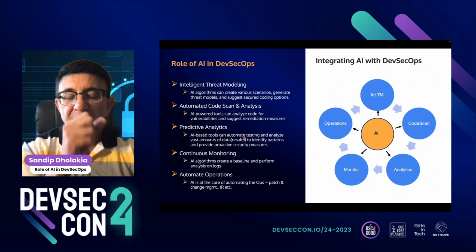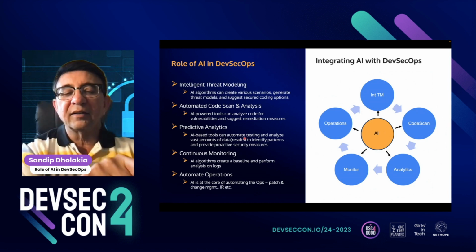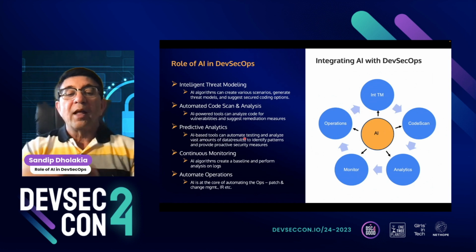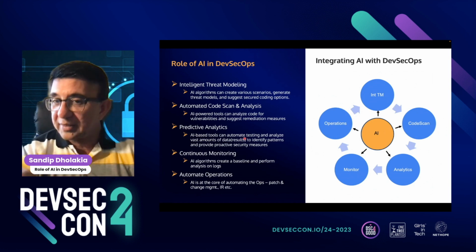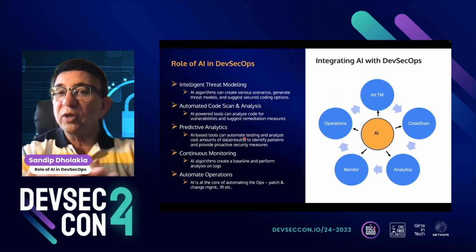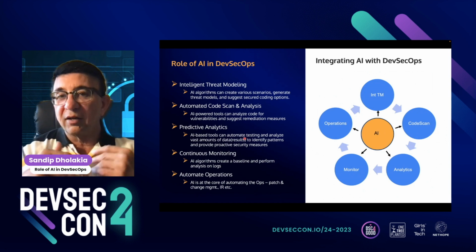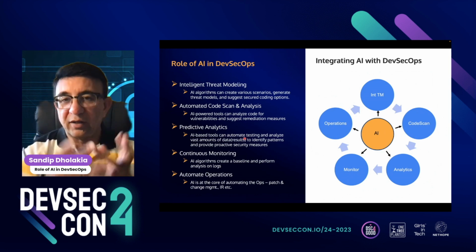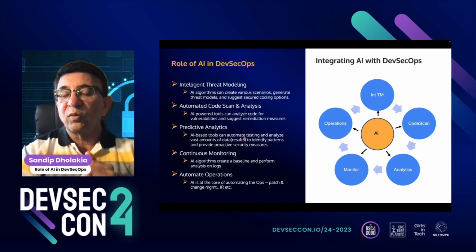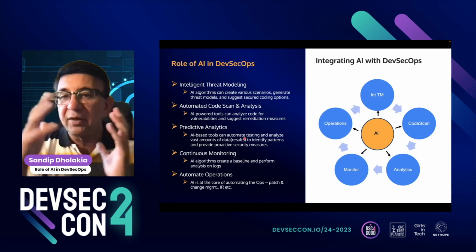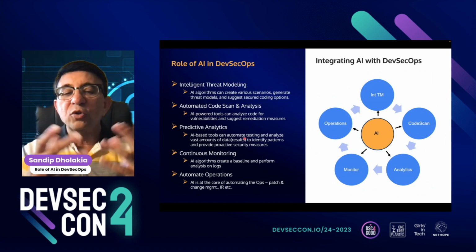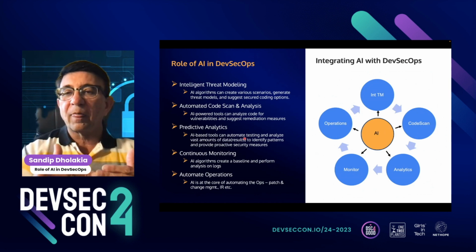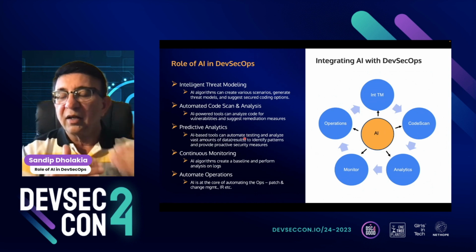For the continuous monitoring part, the AI algorithms create a baseline for you. So we do not have to define the baseline. If you change the deployment style or the cloud service provider, or anything new comes, or you try to deploy the same build pipeline to a different industry, you do not have to recreate those baselines and definitions that you entered in the tools.